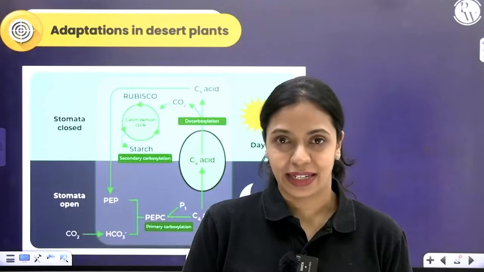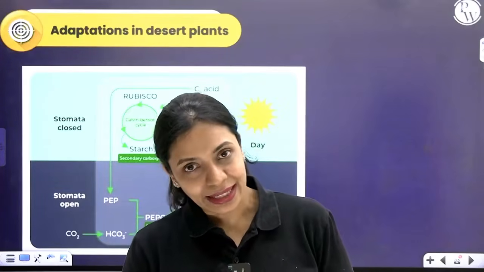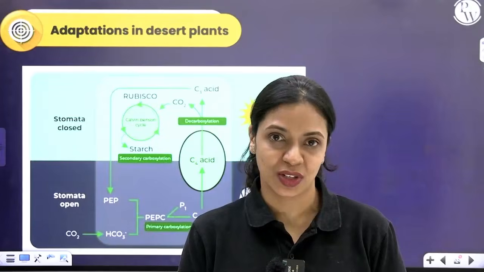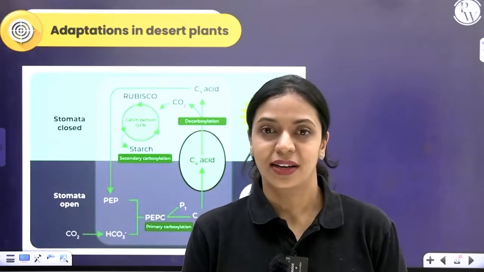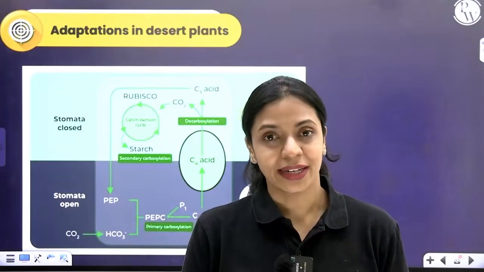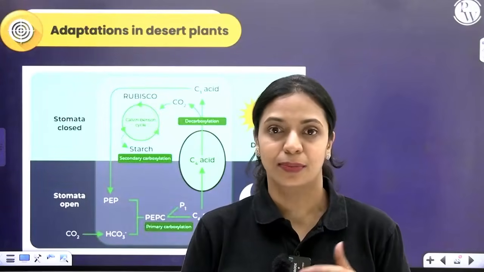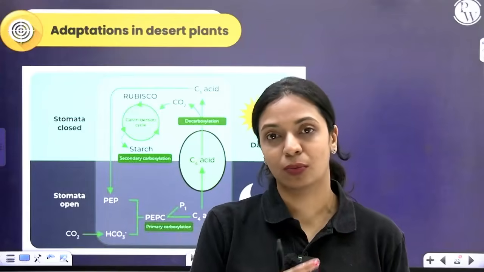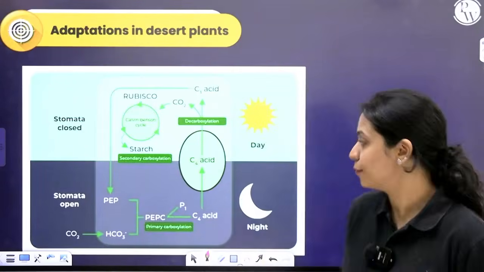They open the stomata at night. During night, light intensity will be less, temperature will be less, rate of transpiration is less. So they will open the stomata at night. Whatever carbon dioxide enters the plant, that carbon dioxide is added to another molecule to form a C4 acid.